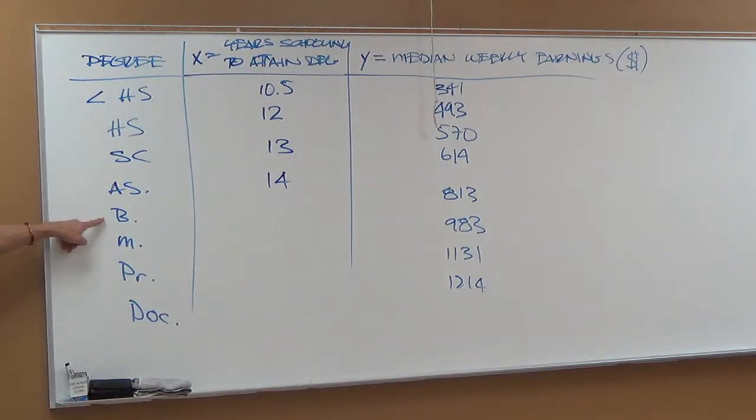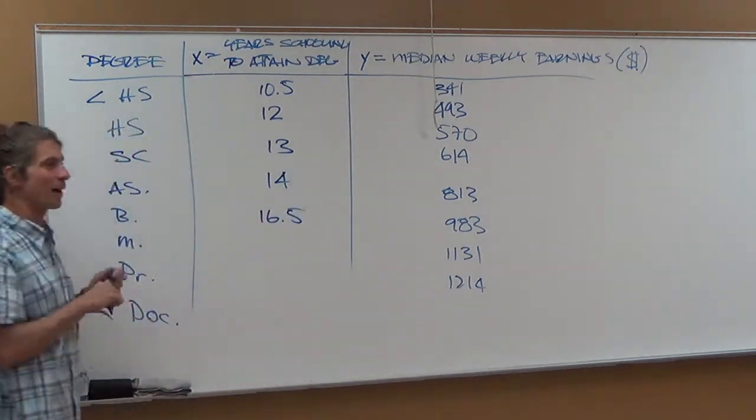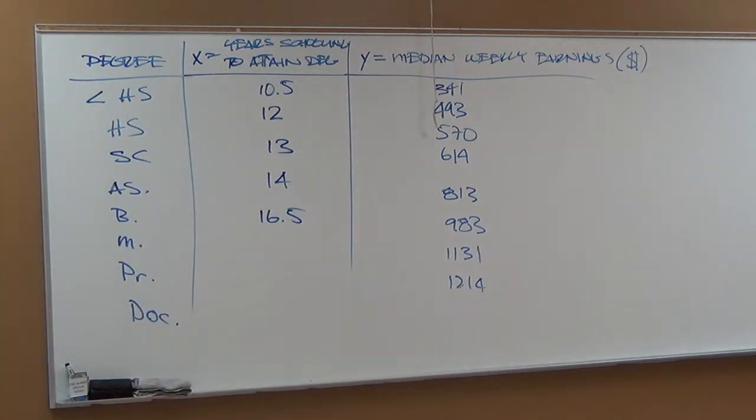Bachelor's degree. 16. 17. So I'm actually, it's funny, Tori, I'm going to put 16.5 in there as well. It took me 4.5 years because I changed my major in the first semester. I went in as an English major. I don't know why I did that. I love reading, I love writing. What I discovered was I hate it when somebody tells me what to read and write.